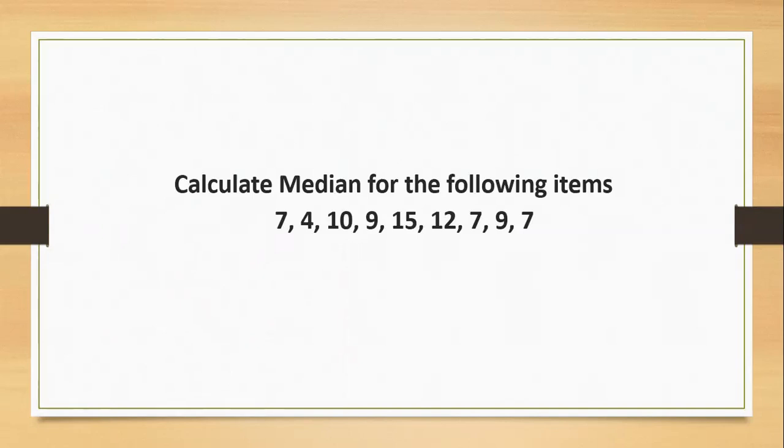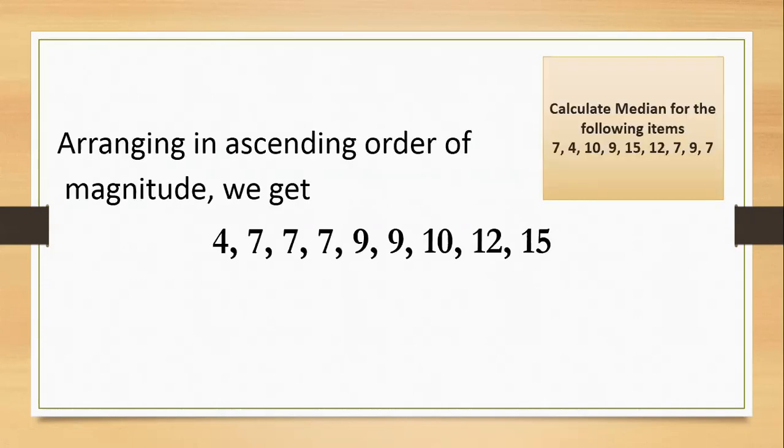First you have to find out whether it is individual, discrete or continuous. The given data is individual because only the values are given: 7, 4, 10, 9, 15, 12, 7, 9, 7. So this is the individual series. For median, the most important thing is that you should arrange in ascending order, on the magnitude. Ascending means small value to higher value.